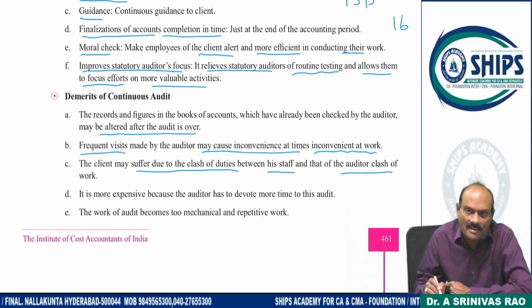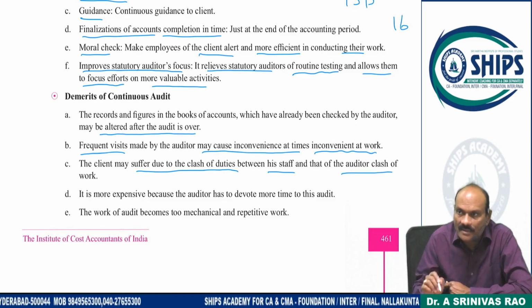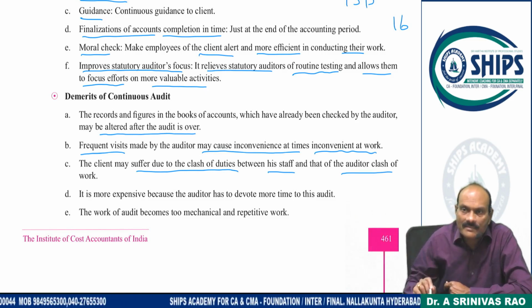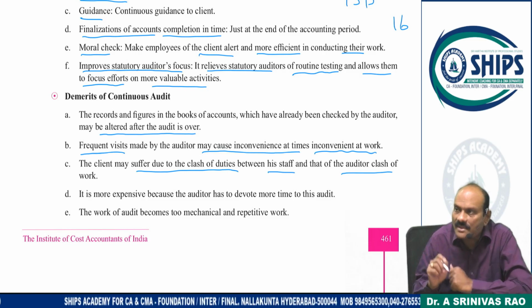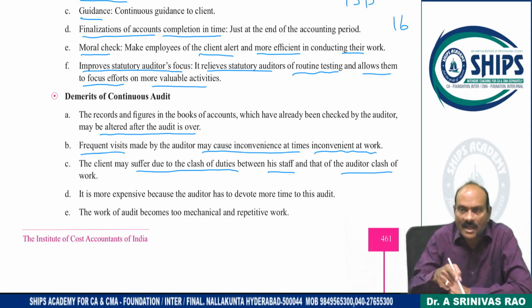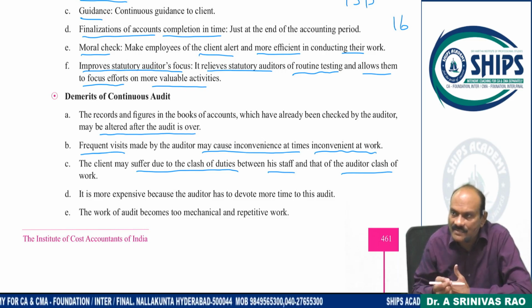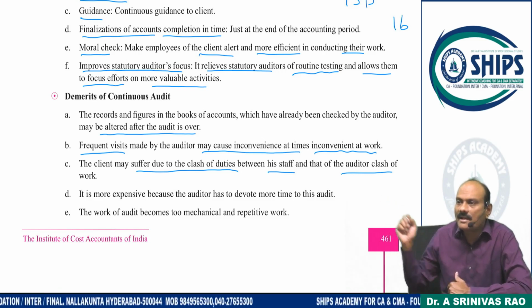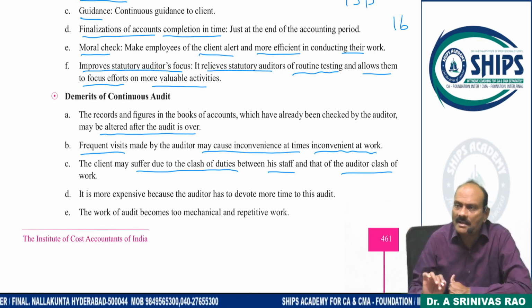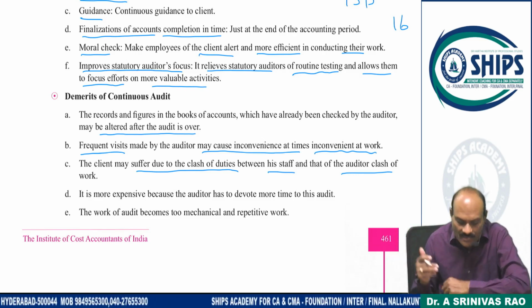Clash of work means, I'm working in the accounts department. Should I complete my day-to-day work or should I assist the auditor? They are assigning the work to me, assist the auditor. Then who will do my every day's work? My work will be kept pending there. A clash will come. If I neither focus there nor complete day-to-day activities, my boss won't tolerate it. I have the accounts manager as my boss now. What does he say? Complete your work. Why is it pending? Sir, I am helping the audit team. So, 8 hours were spent helping. A clash will come always. So better that there should be a proper division here.